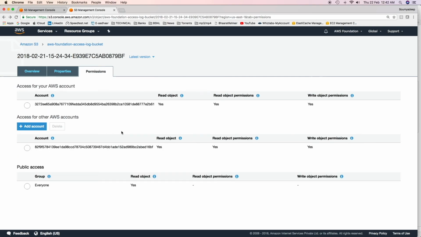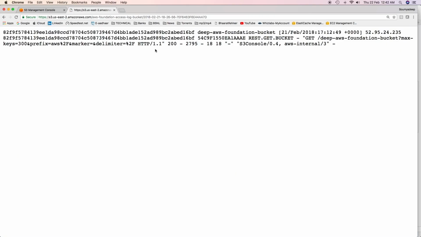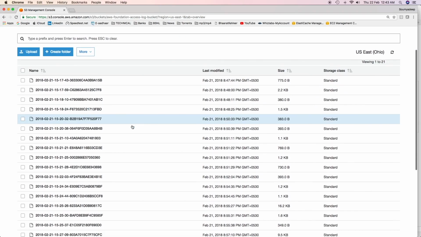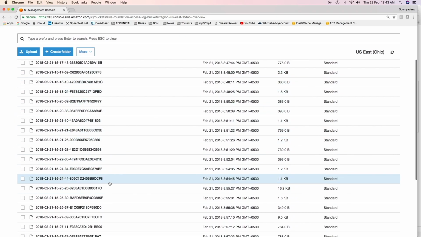This is the request URI, HTTP status code, object size, and total time as blank, and these are other information. Let's go ahead and see another log file. This log file only has one record. So this is the canonical ID of the owner. This is the bucket, this is the time, requester IP, requester ID, the HTTP method which was used, the URI, HTTP code, and then other information. So this is how access logs can be helpful in analyzing, monitoring, or auditing access to any particular S3 bucket. You can use an EC2 instance or EMR cluster to analyze these log files.